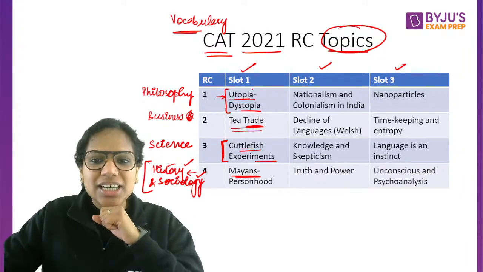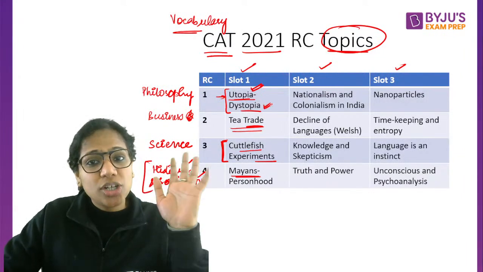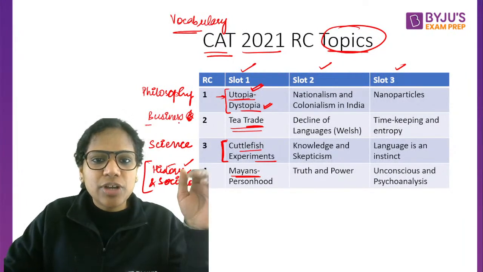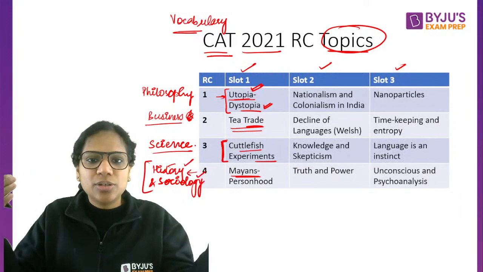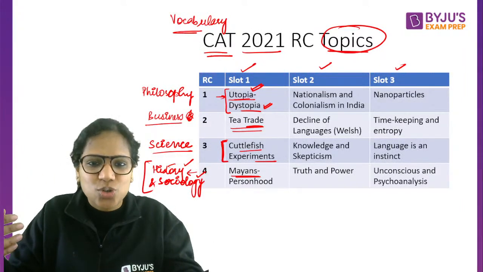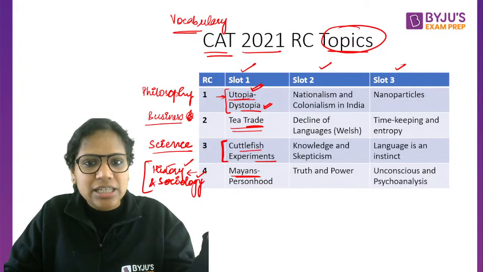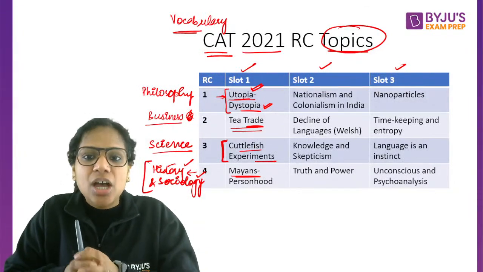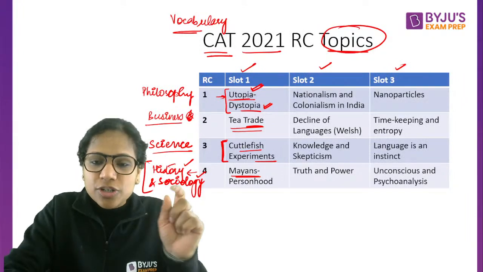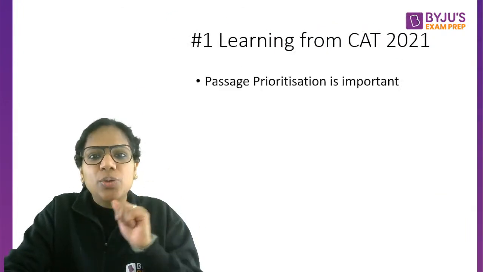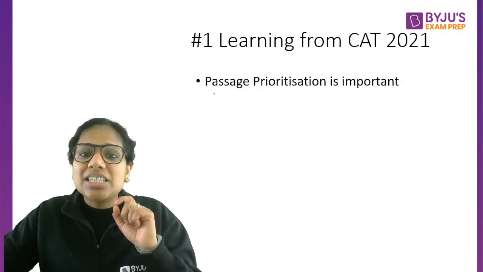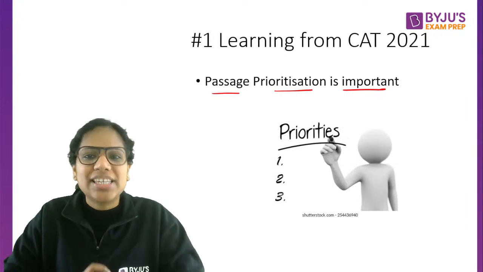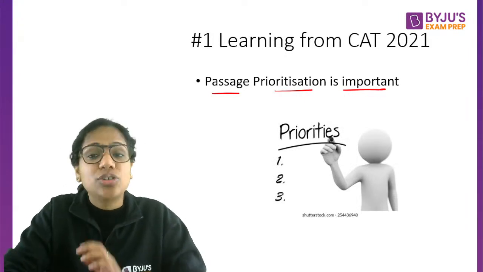So here, understanding what utopia is, what dystopia is, would have helped you in attempting this passage. Now, if you see very varied genres, some of you might like business, some of you might like science as a genre, some of you might be history fans, and in the rare case, some of you might be philosophy fans as well. Okay, so the first learning from CAT 2021 is that passage prioritization is very important. Why is passage prioritization important?